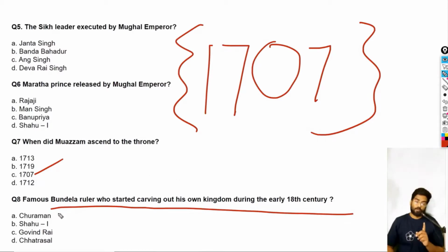No, Charuman was a Jat ruler. Okay, so this is wrong. Shahuwan is basically a Maratha ruler. Govind Rai was actually the friend or the brother of Prithviraj Chauhan, so this is also wrong. Then we have Chatrasal. Yes, the correct answer is Chatrasal.